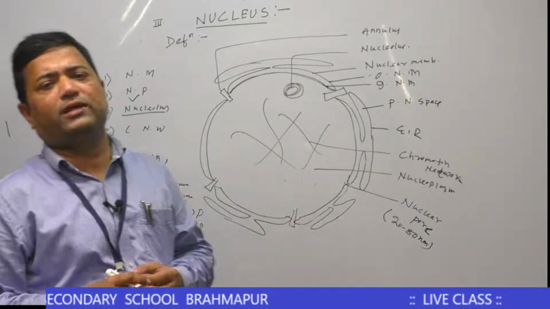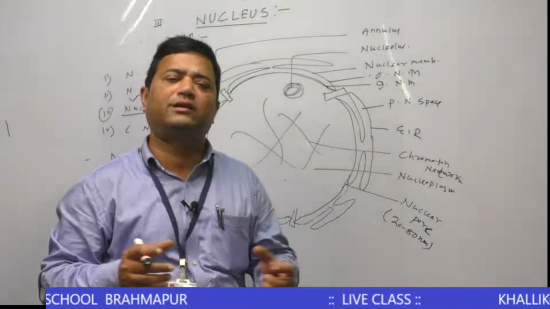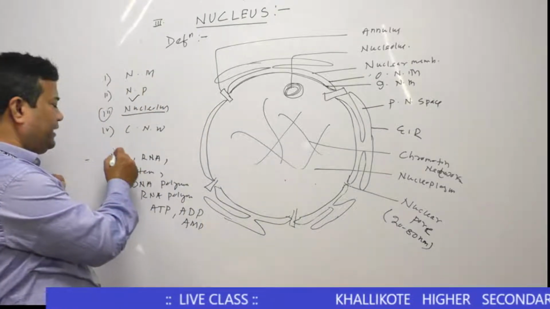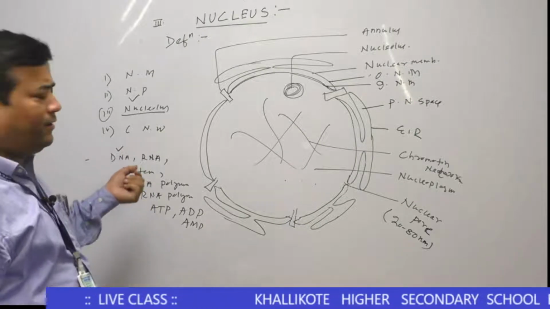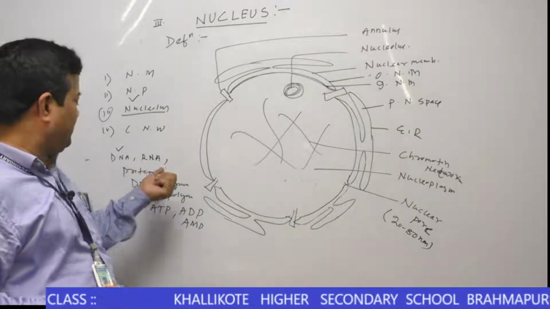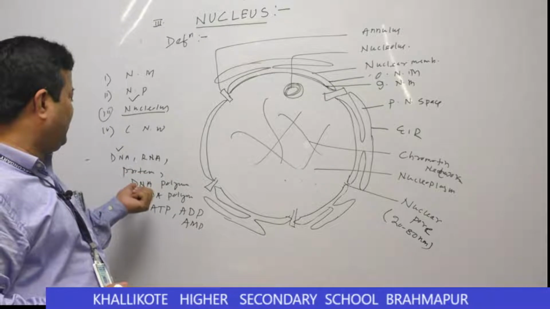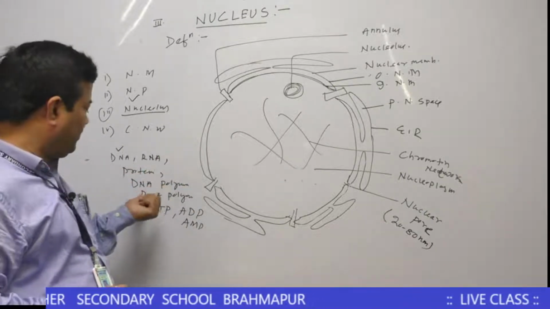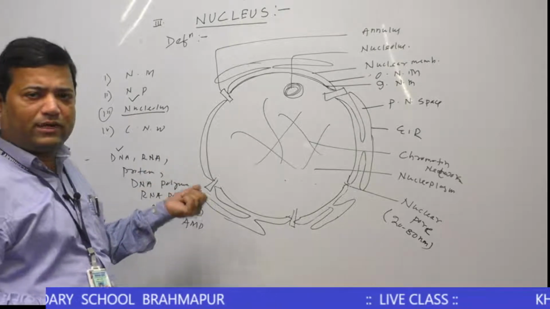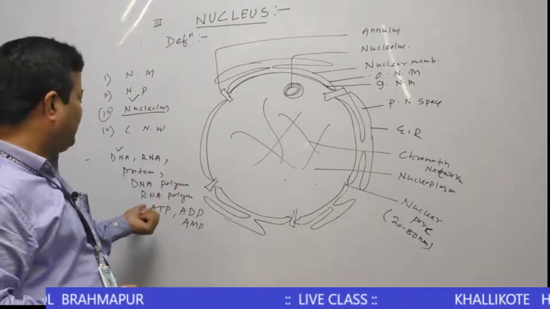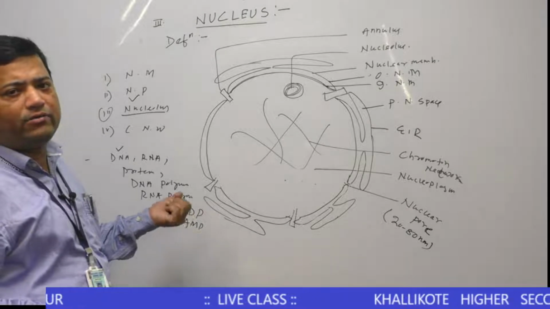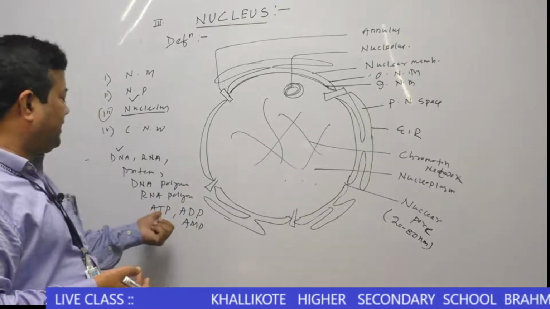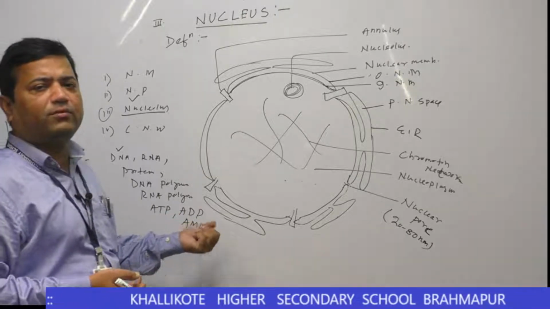These are the nucleosides or nucleotides present inside the nucleoplasm. Basically it contains deoxyribonucleic acid, RNA, then protein, and DNA polymerase enzyme, which helps in DNA replication, and RNA polymerase enzyme, which helps in transcription, then different nucleosides and nucleotides such as ATP, ADP, and AMP.